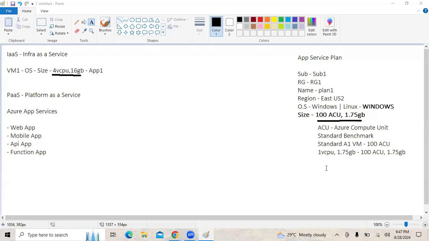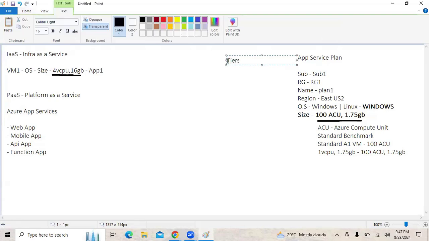Okay, so let's move forward. So basically, guys, when we are creating this app service plan, there are different tiers we have in this app service plan. We have 6 tiers: free tier, shared tier, basic tier, standard tier, premium tier, and isolated tier.